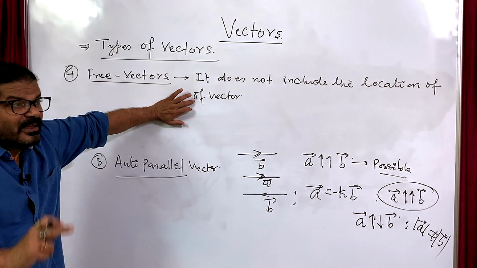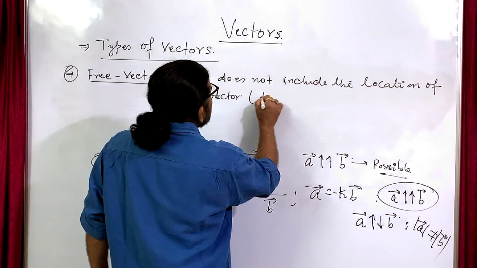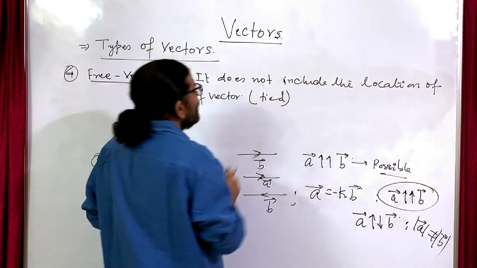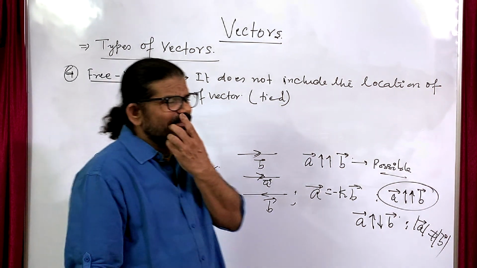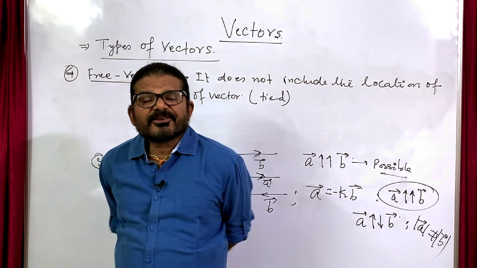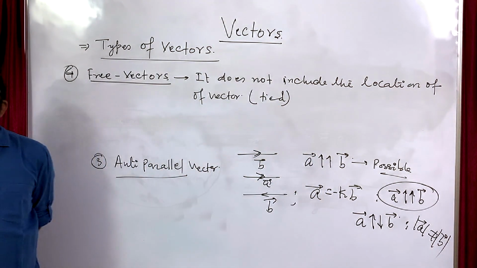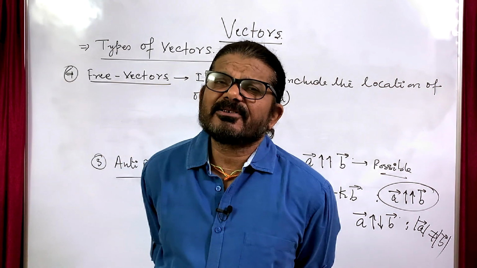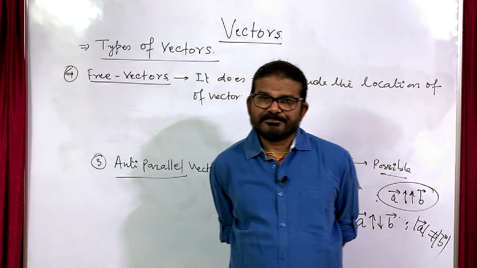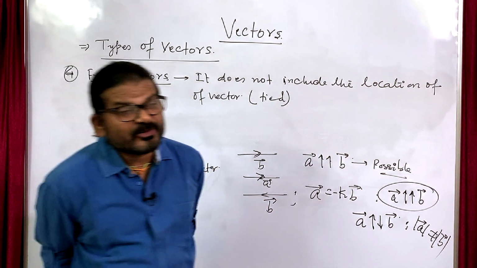Its location is not specified, it is not tied. Where will we use this? We will see in the study of physics, when many forces are acting on a rigid body, their lines of action are not the same, and their points of application are also not the same.